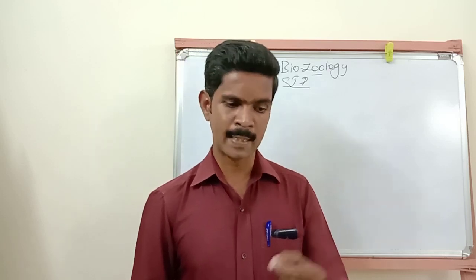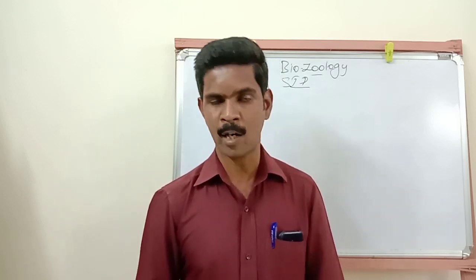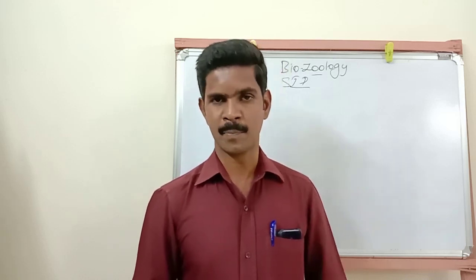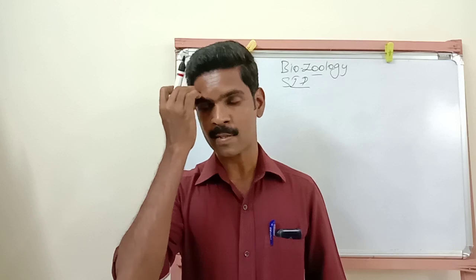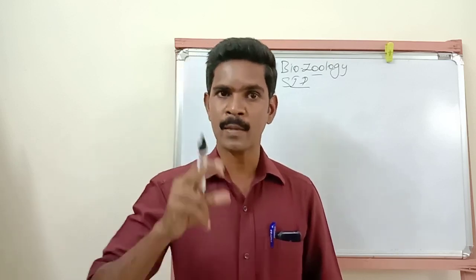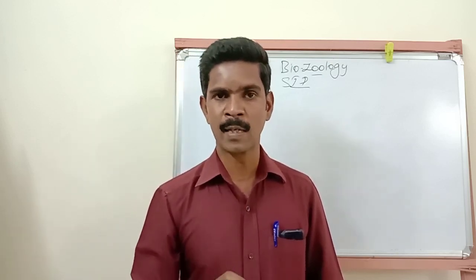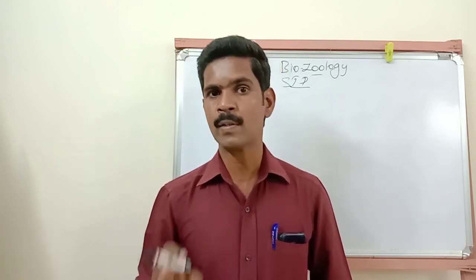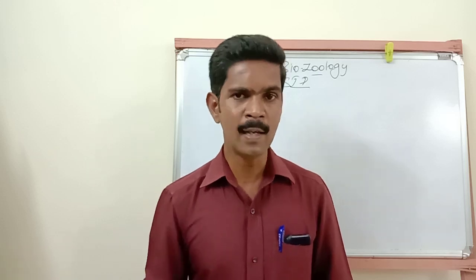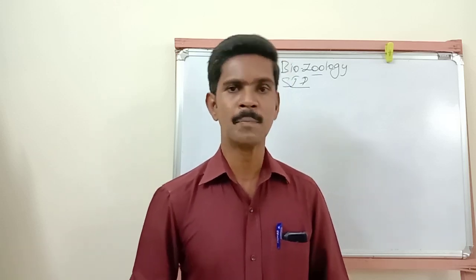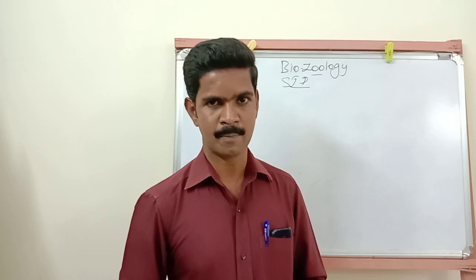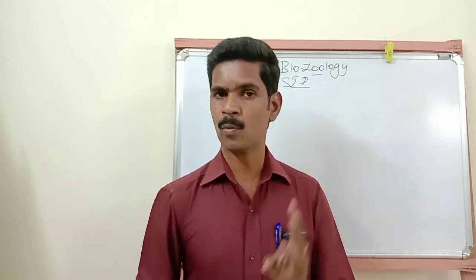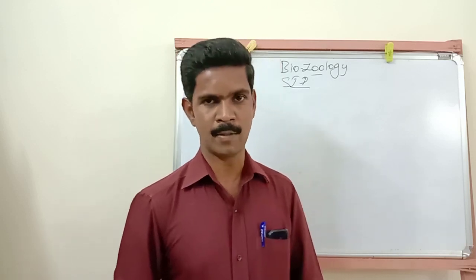Then the third one is, in case of any doubt about this disease, immediately we have to consult the doctor and take treatment. So these are the 3 important prevention methods. First, avoid sexual contact with unknown or multiple persons. Second, use a condom. Third, in case of doubt, consult the doctor. Understand, my dear students? This prevention method has only 3 points, so it's a 3-mark question.